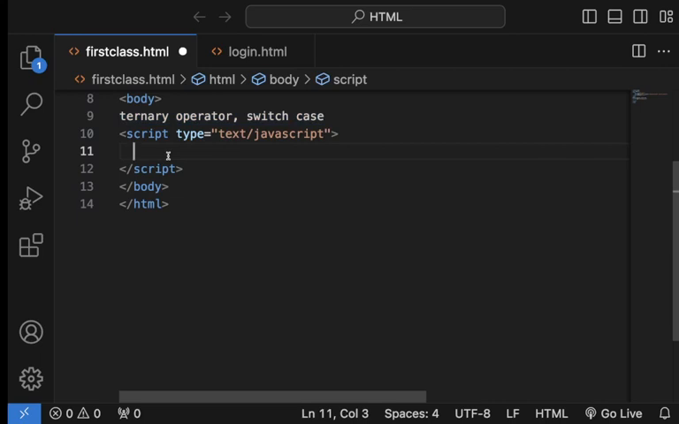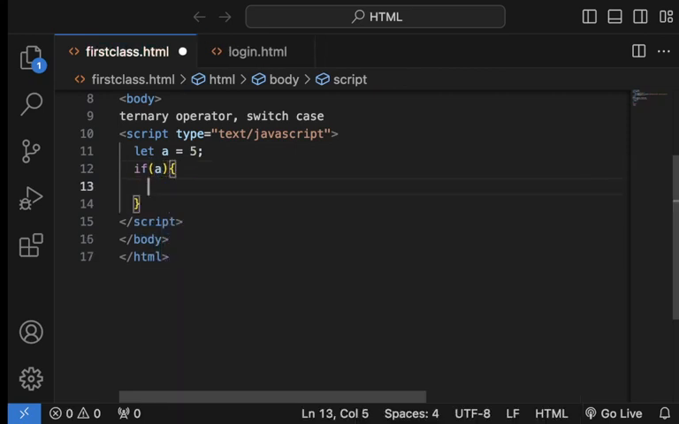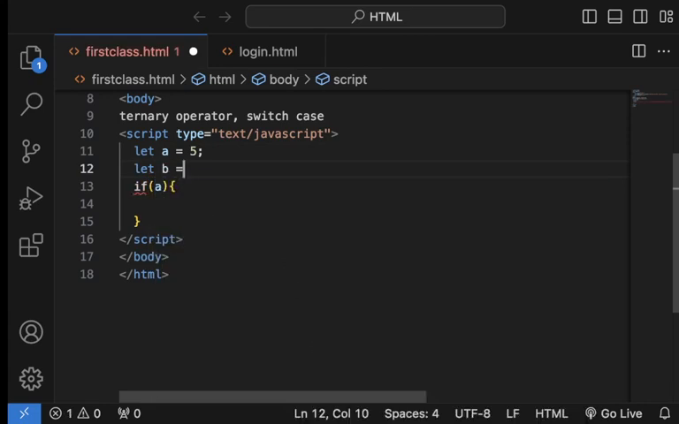So I'll first create a variable. Let a equals 5. I can now say if a equals 5, I can say let b like this. So if a equals 5, b equals, let's say, 10, else.